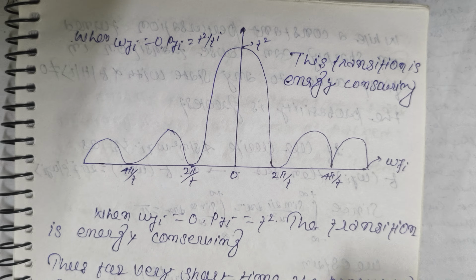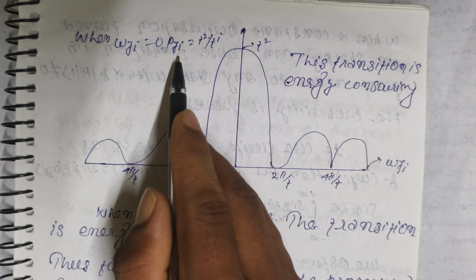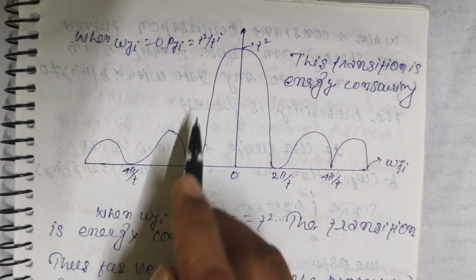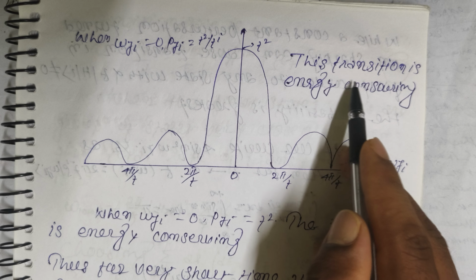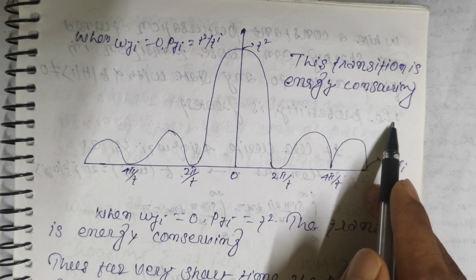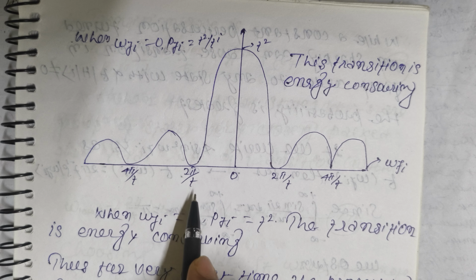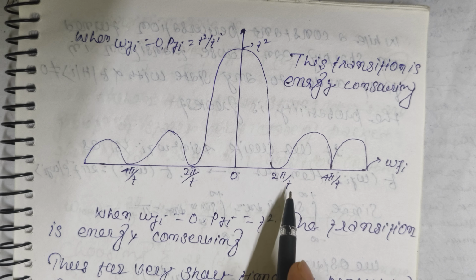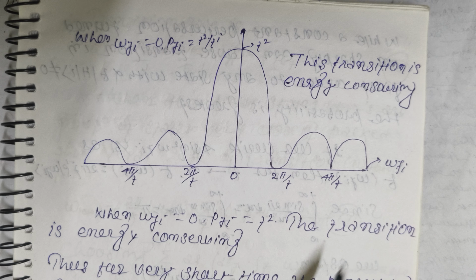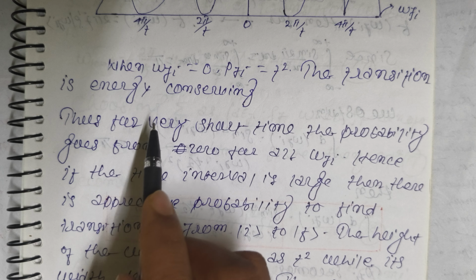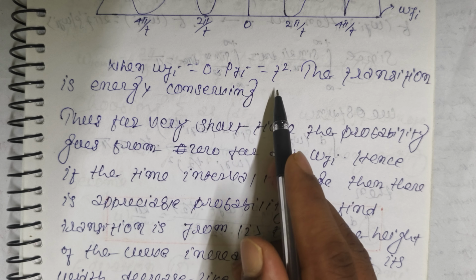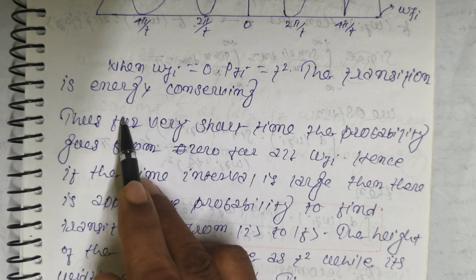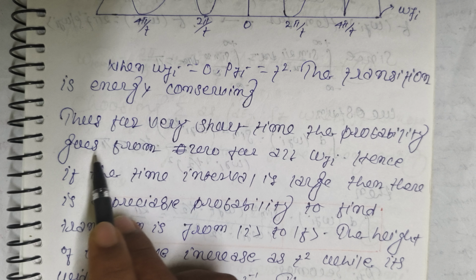You can see when W_fi is equal to 0, P_fi is equal to t square by h cross square. This transition is energy conserving. The axis shows minus 4 pi by t, minus 2 pi by t, 0, 2 pi by t, 4 pi by t, W_fi. When W_fi is equal to 0, P_fi is equal to t square, the transition is energy conserving.